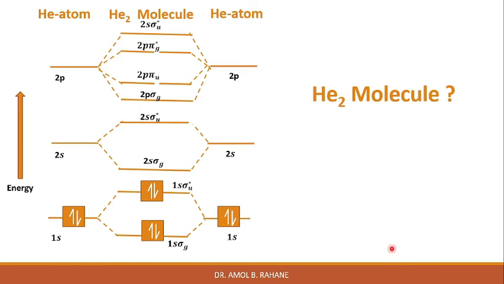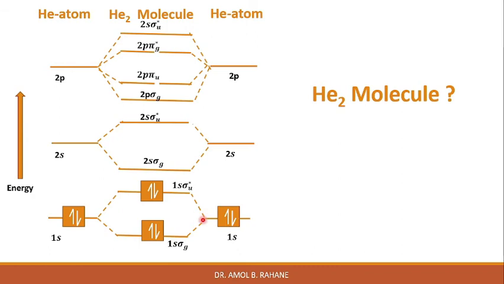Whereas in the case of the He2 molecule, whether this molecule is possible or not, we can see that if this molecule were to form, it would have a total of 4 electrons to place into the orbitals, because each atom will have 2 electrons, right? Only 2 of them could go into the bonding 1s sigma g orbital. We know the rule that only 2 paired electrons can go into one molecular orbital. The other two would have to go into the 1s sigma u star orbital.